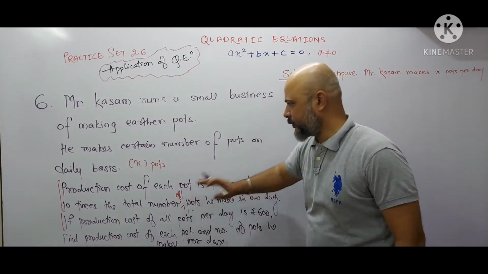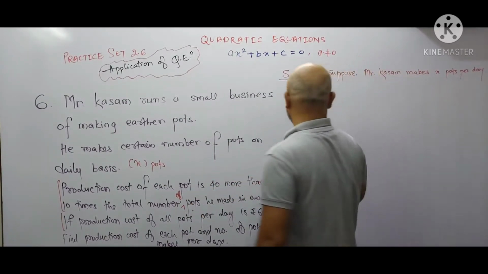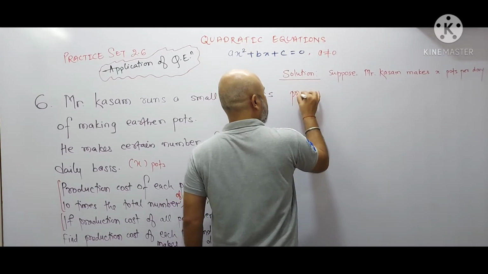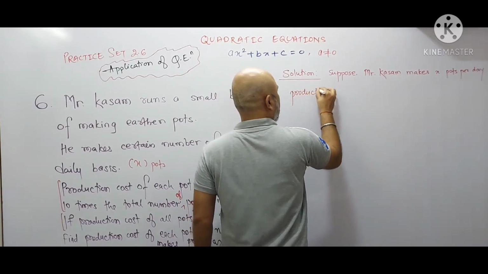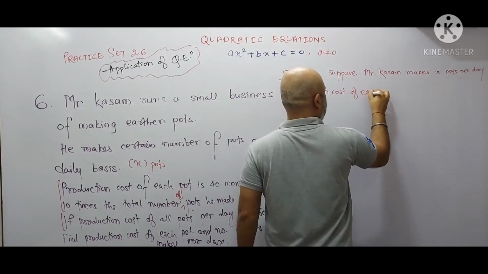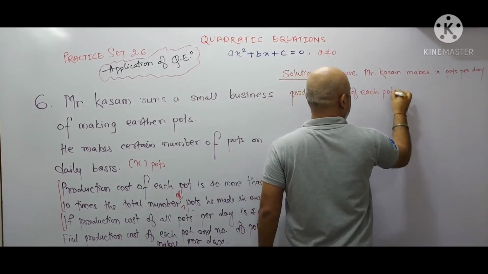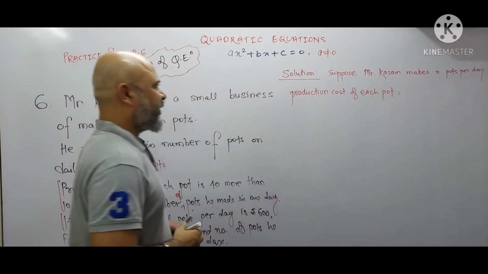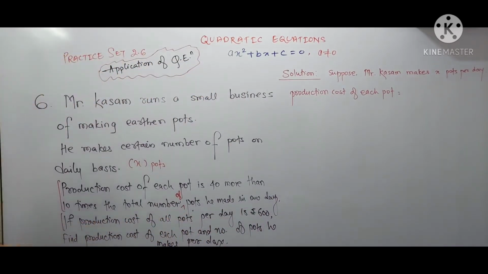Now we are going to find out the production cost of each pot. So production cost of each pot. Okay, what will be the production cost of each pot?